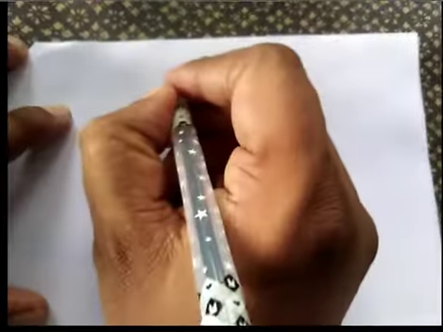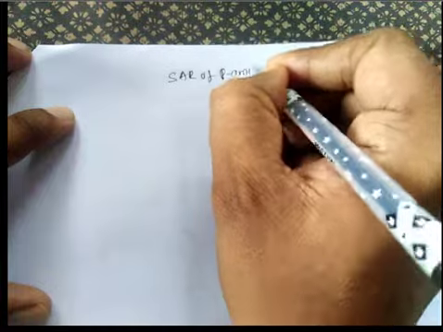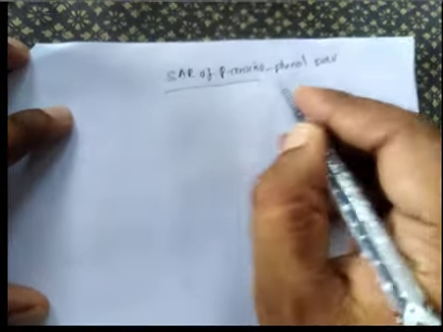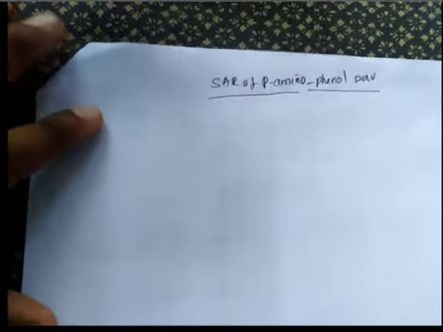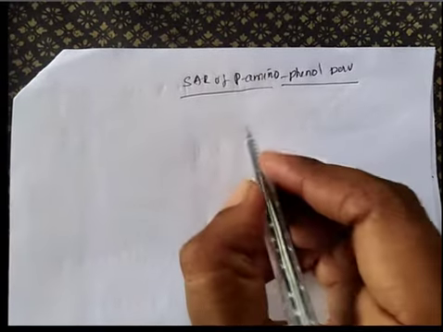So now we'll discuss the SAR of para-aminophenol derivatives. Now we will discuss it in detail. These are the drugs which come under para-aminophenol: paracetamol and acetaminophen. The general structure is written here.